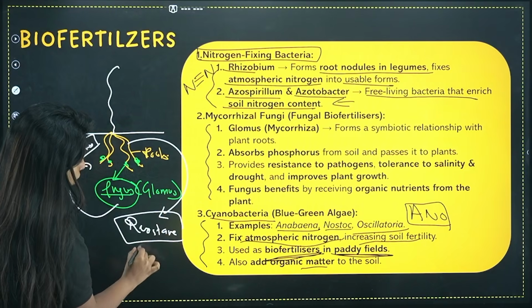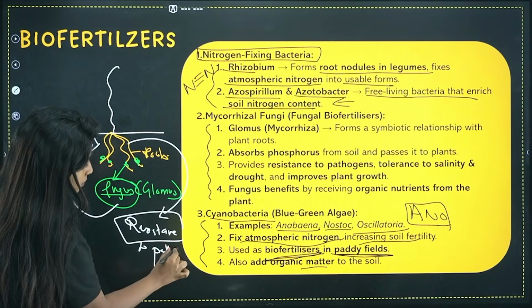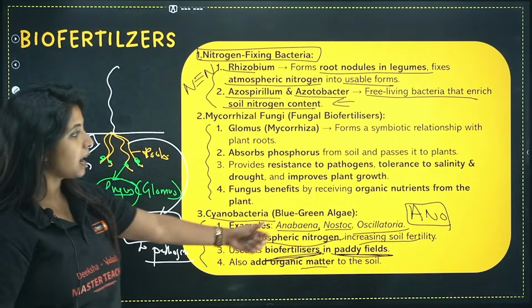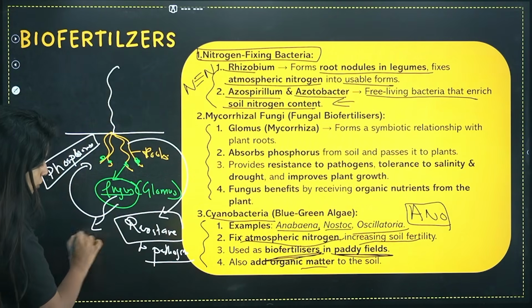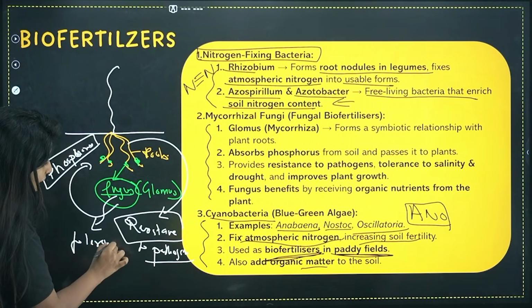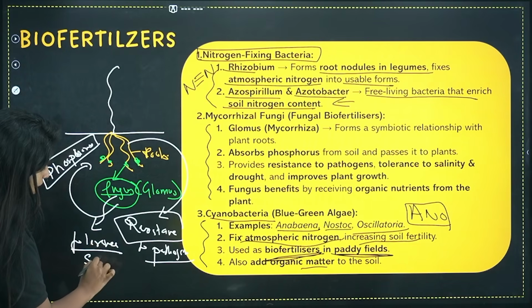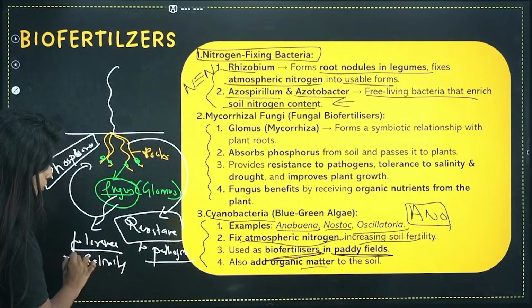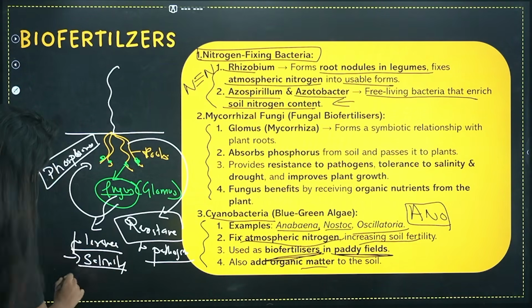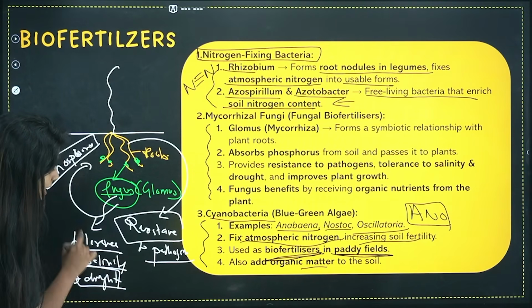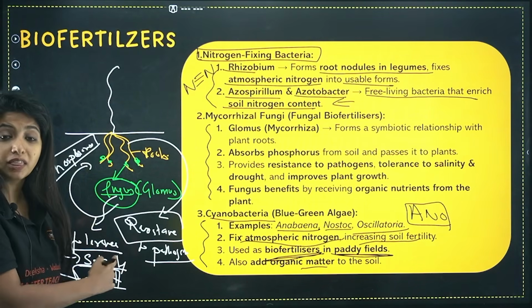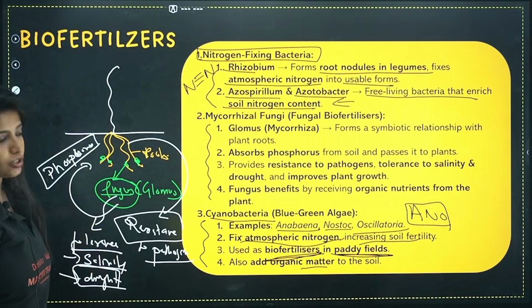Resistance to pathogens out there. Apart from that, tolerance to salinity. It can tolerate soil which has a high salt content, that is what you call salinity. Apart from that, if this area does not have water, it will help the plant survive because it will make the plant tolerant to drought conditions also.